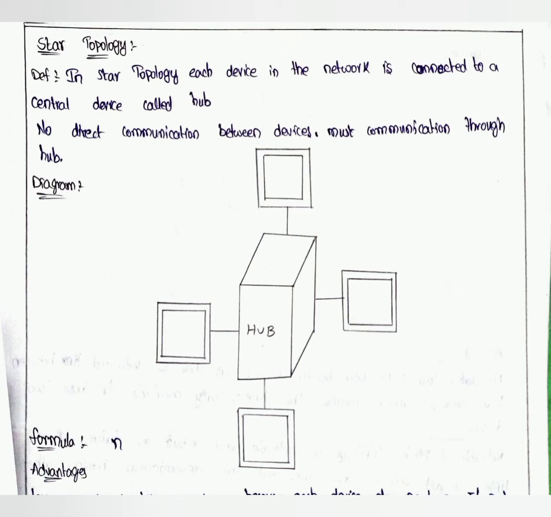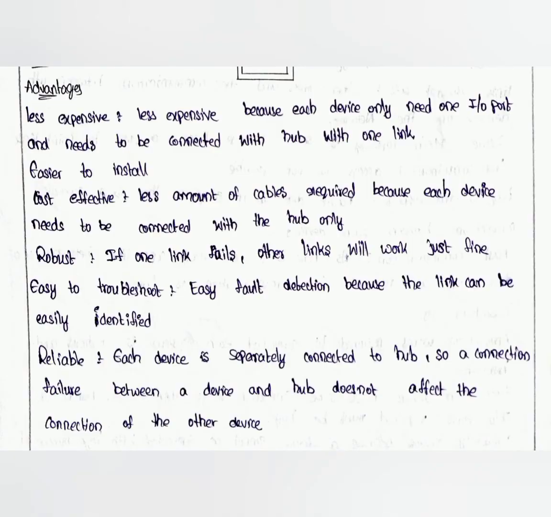Next topology is the star topology. The definition of this topology is that each device in the network is connected to a central device called a hub. There is no direct communication between devices; communication must go through a hub. Here the formula is represented with N, and the hub is the central device. Advantages of this topology: first one, less expensive, because each device only needs one input output and needs to be connected with the hub with one link, so it is easier to install. Next one is cost effective. Fewer cables are required because each device needs to be connected with the hub only.